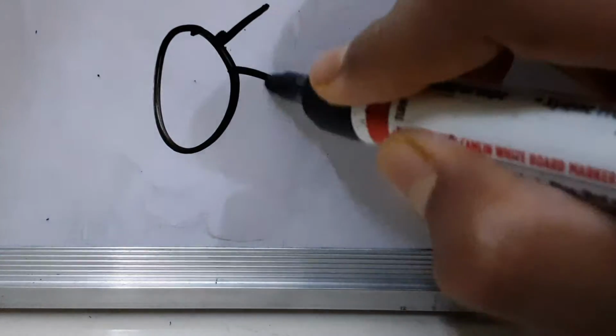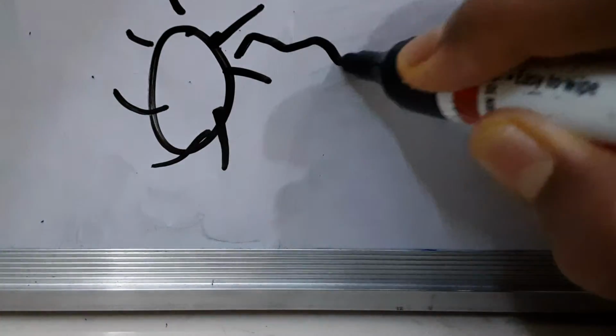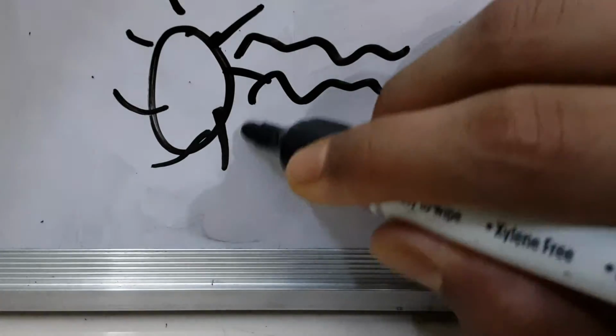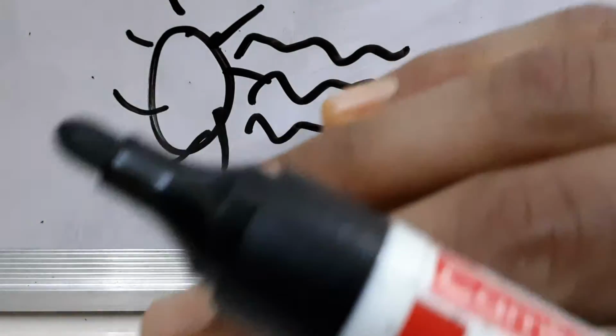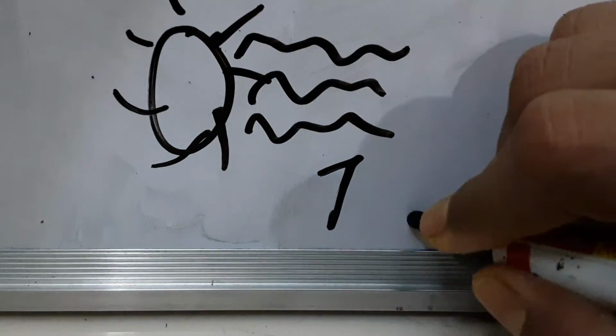Now, what happens, and why does the sky appear blue? Let's understand. We have our sun, and the sun emits white light. We all know that white light comprises 7 colors.